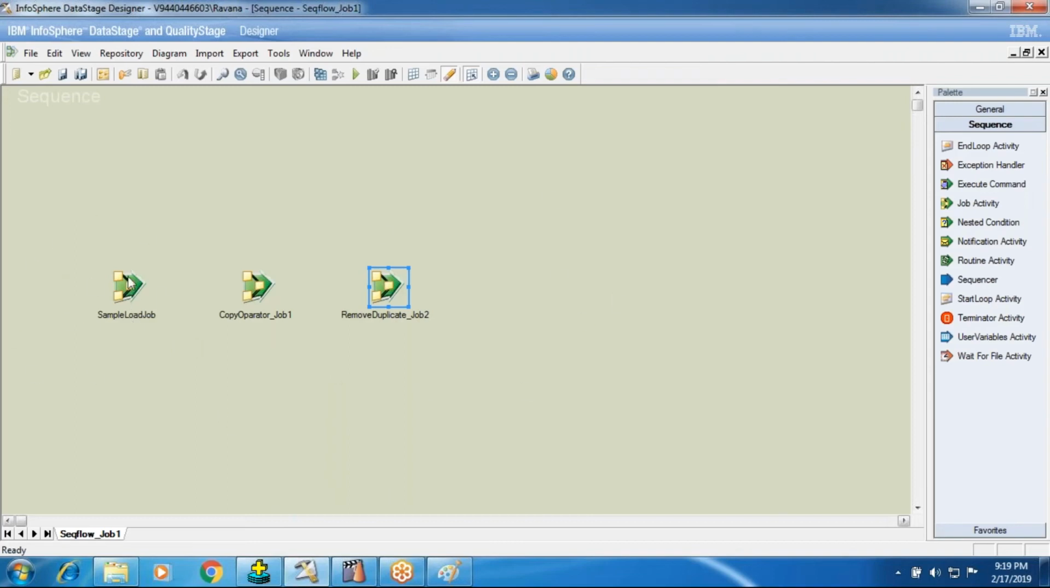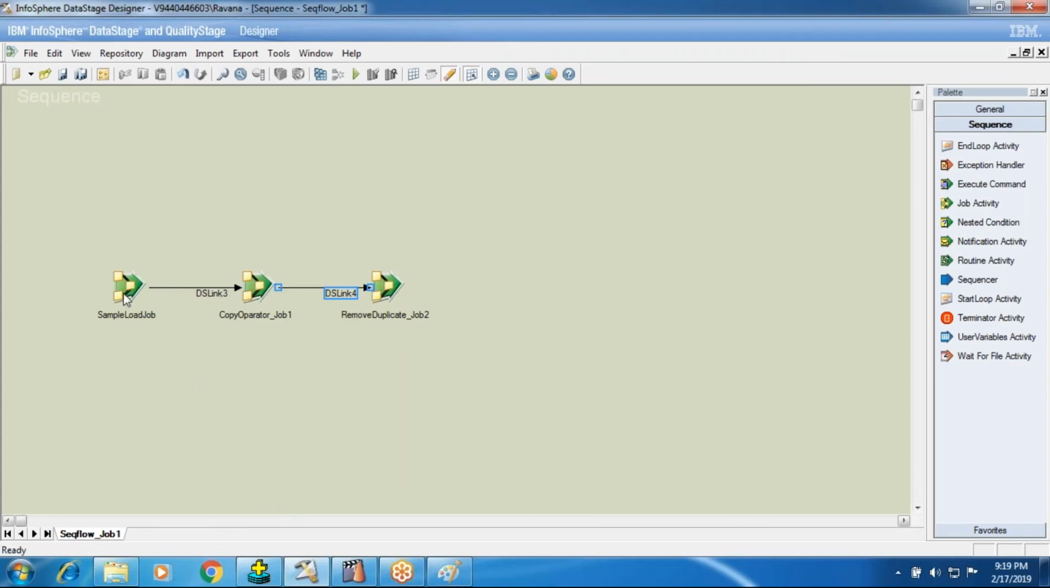Now what I want to do is make a sequence. First the sample load job should run. Next the copy operator job should run. Next the remove duplicate job should run. This is the sequence order. I just want to make a sequence order. So in that case, what I'll do, I'll just drag an output from the sample load job to the copy operator job, and again from the copy operator job to the remove duplicate job.